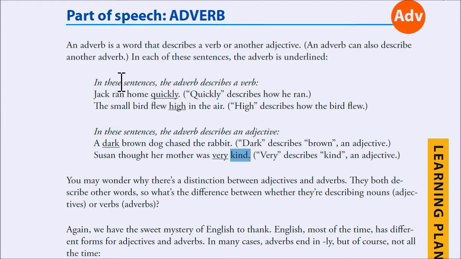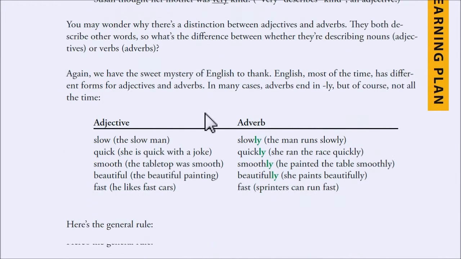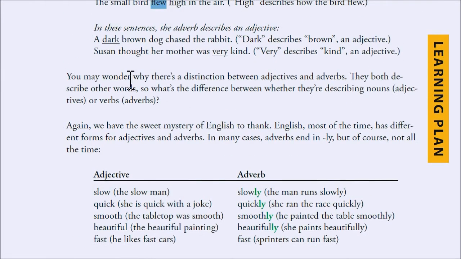So it's either a word that describes a verb, like when you say quickly, you're not describing Jack, you're describing how he ran. And when you say high, it's an adverb because it's describing how the bird flew. And you can write a little bit more about the difference between adjectives and adverbs.